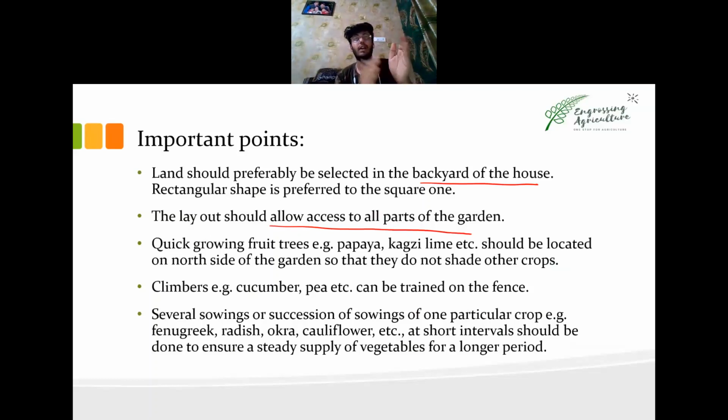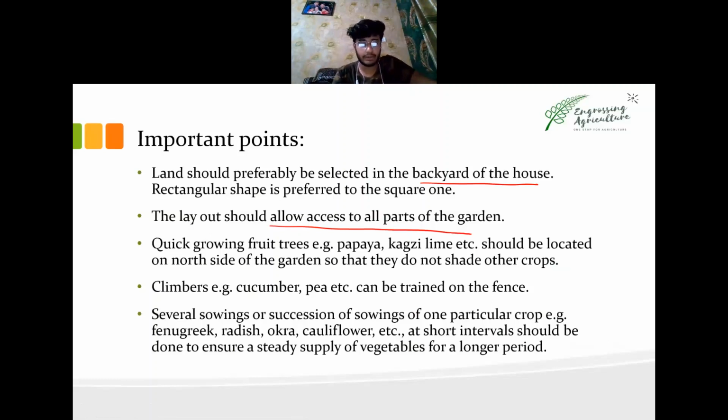Why on the north side? Because if you plant that tree in the east or west, the sunlight will be blocked. If your vegetables are here, the tree is here, and the sun is rising from here, the sun rays will be blocked by the tree from reaching the vegetables. If you plant in the north direction, none of the crops will be affected.